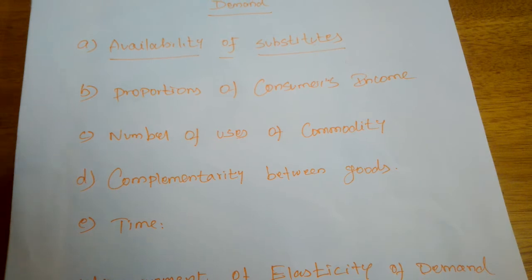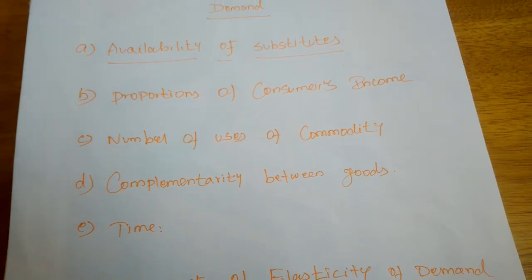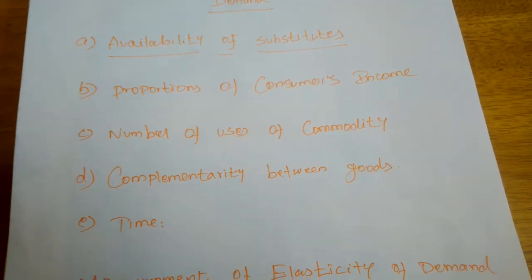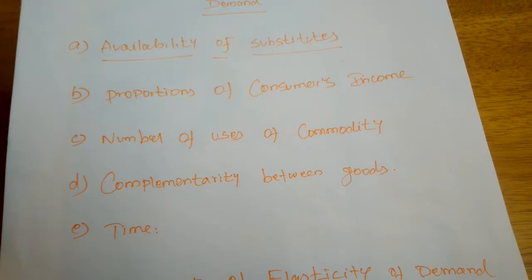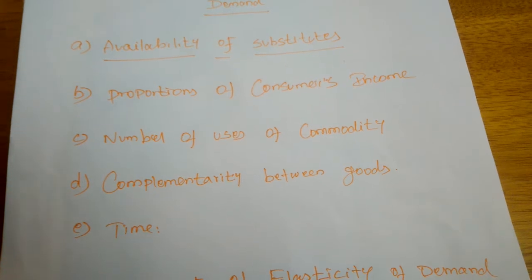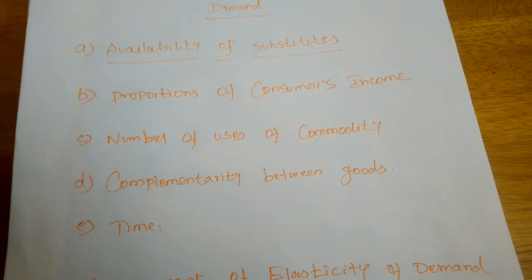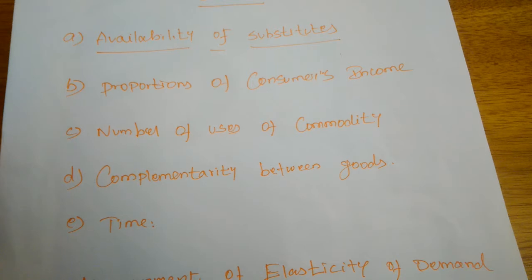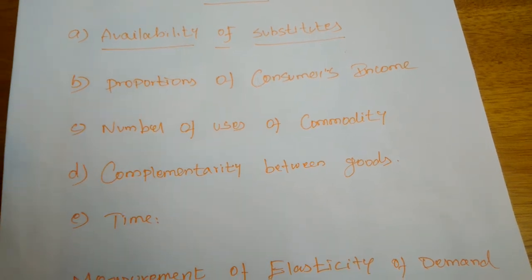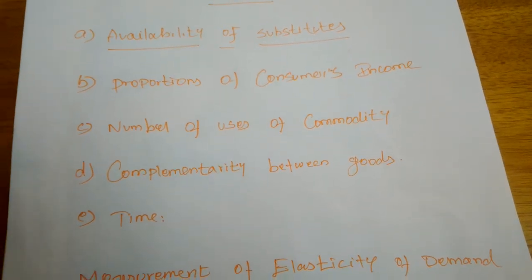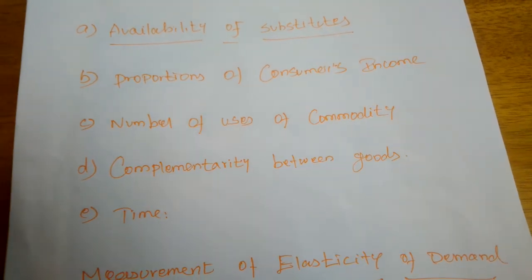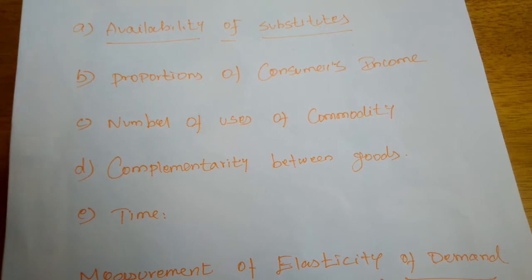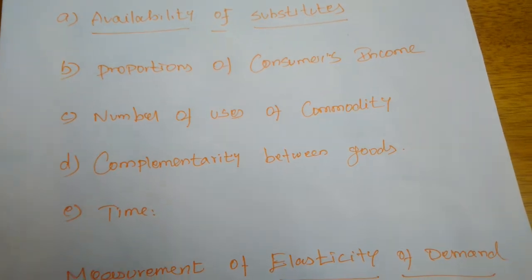For example, if you want to ride a vehicle, we need oil and petrol. Here the petrol price is not increased, and at the same time the price of the oil is increased. So the demand for that oil will never decrease because we must have that oil. So the price elasticity of demand will be inelastic for this oil also.